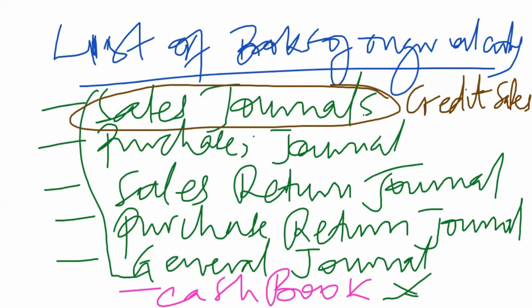Any other transaction will not come to that sales day book.